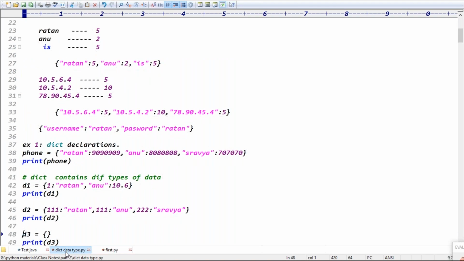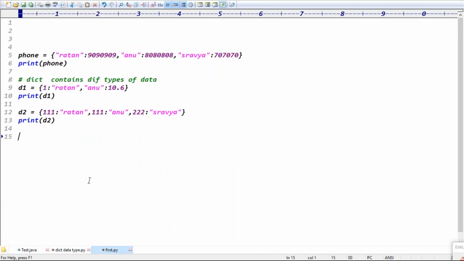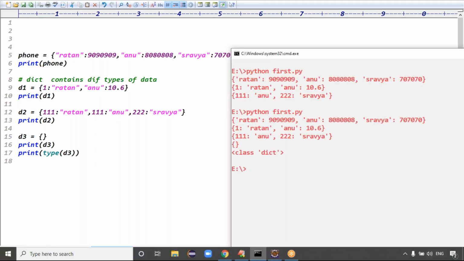Exactly. And if you go for D3, the empty dictionary, guys, I said while discussing set, if you declare curly braces, by default what type of data is this? We can declare a set with curly braces, and a dictionary also with curly braces, right? Then by default which format is taken, guys? Dictionary format. By default it takes the data as a dictionary, right? Exactly. This is the basic way to declare dictionary data.